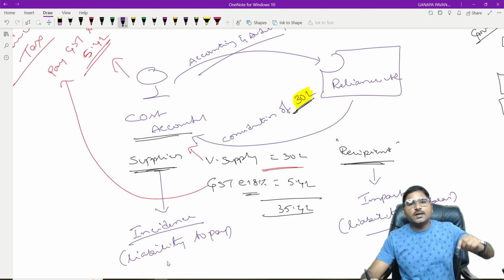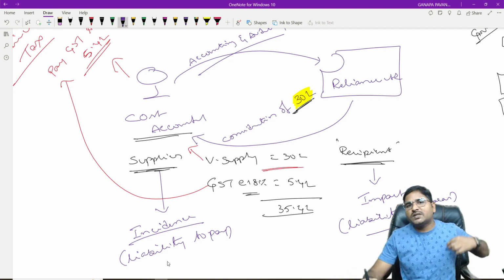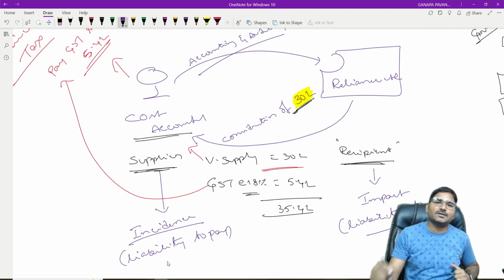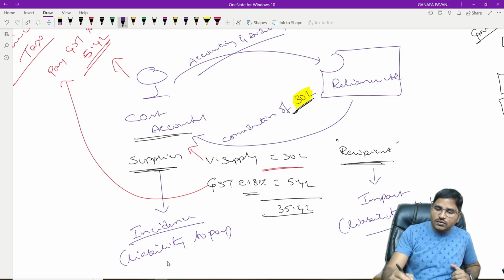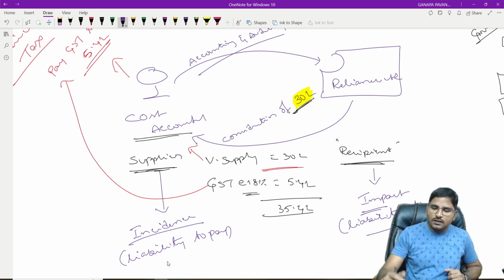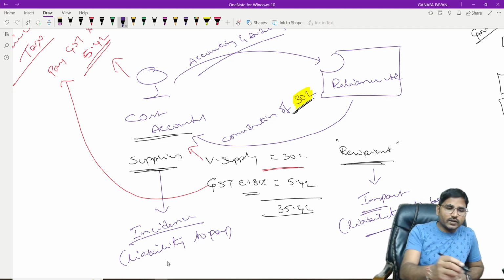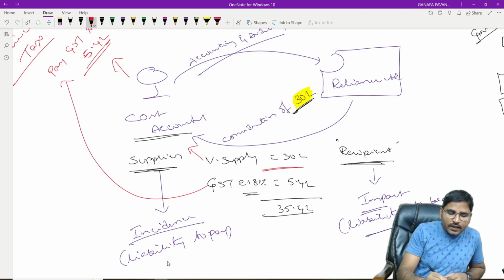See here, the supplier has to pay, but he won't pay from his own pocket. He will collect from the recipient. So that the impact lies on the recipient, that is the liability to bear. Otherwise, we can say the supplier has an administrative burden.